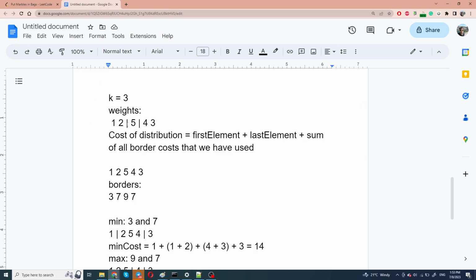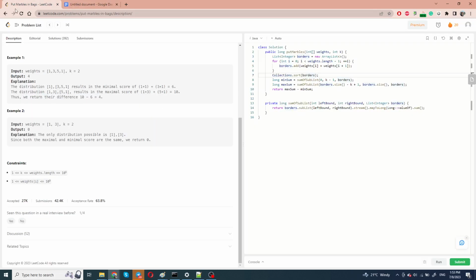So for example, here we have these 2 borders, and they define the distribution among 3 bags, where these 2 elements will be in the first bag, this one element will be in the second bag, and these 2 elements will be in the third bag. And it's worth mentioning, as it's actually mentioned in the example, that if we put only 1 marble in a bag, it's counted twice towards the cost of the bag. So for example, the cost of this bag is equal to 2, because 1 plus 1 is 2.